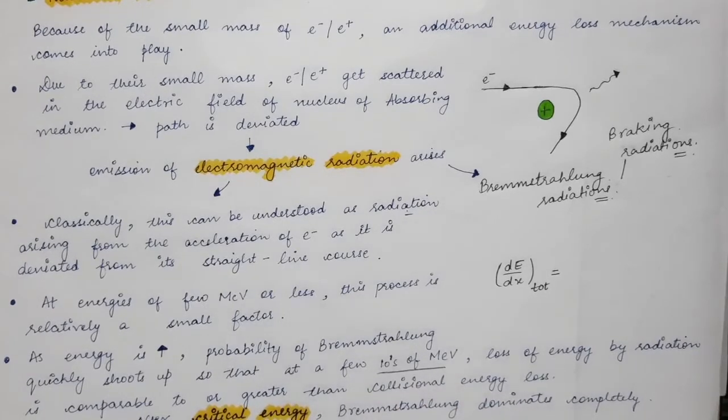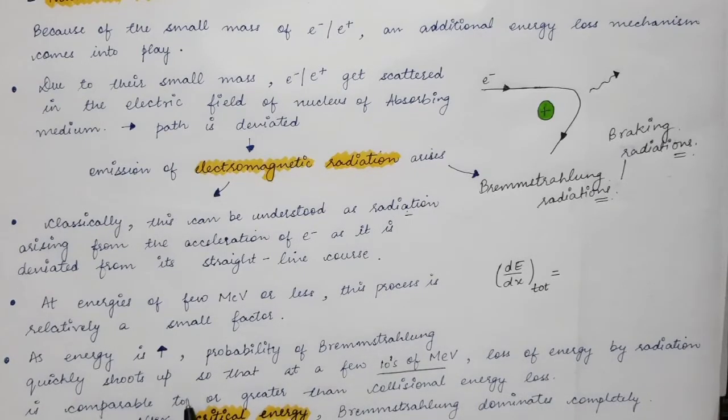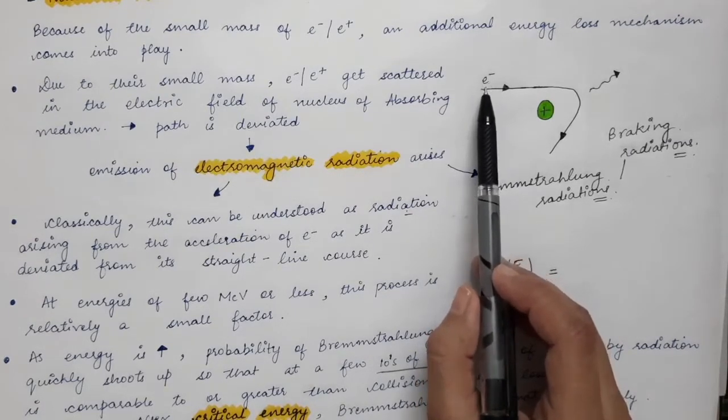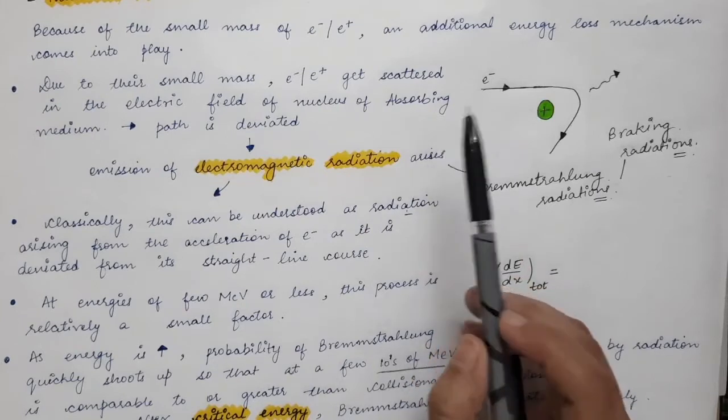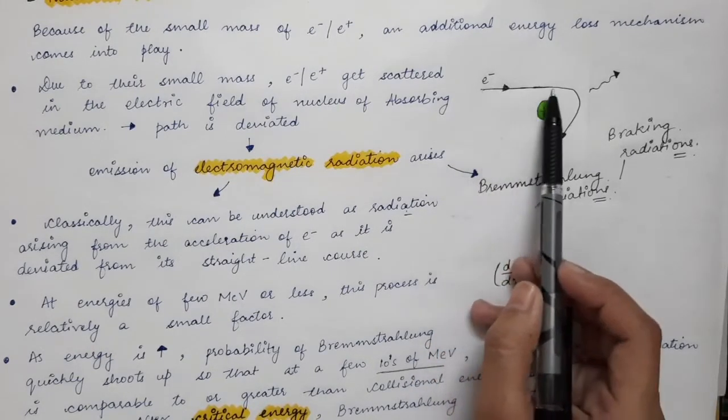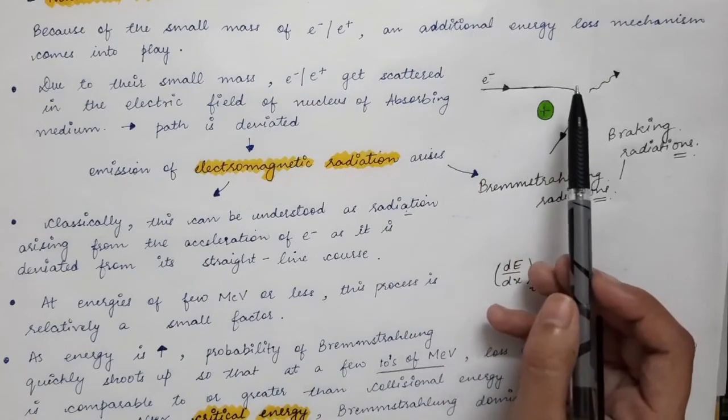So when the energy of the electron is around tens of mega electron volt, like 10 or 20 mega electron volt, in this range of energy the loss of energy by the radiations quickly shoots up, and it is comparable to or greater than the collisional energy loss. Firstly, when the energy of the electron is just a few mega electron volt or less, the radiation loss is negligible for the case of electron.